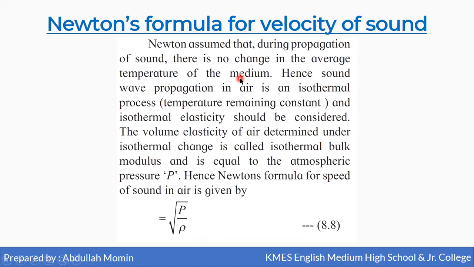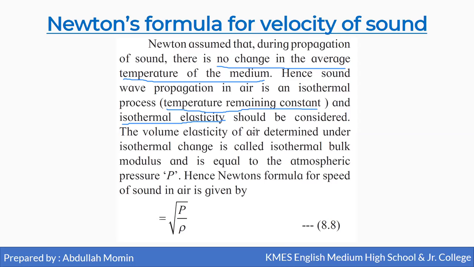Now Newton assumed that during propagation of sound, there is no change in the average temperature of the medium. And if there is no change in temperature, that means the sound wave propagation in the air is an isothermal process. Isothermal process means the process in which temperature remains constant. And he suggests that isothermal elasticity should be considered.